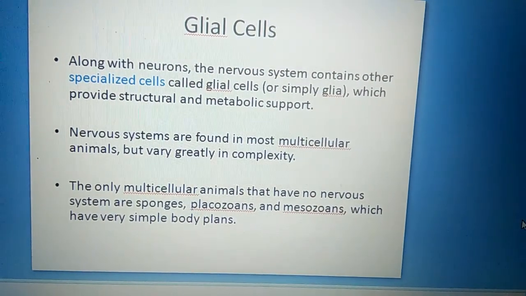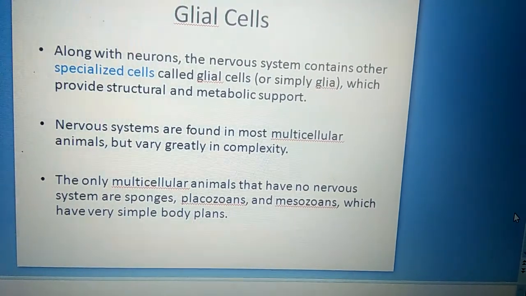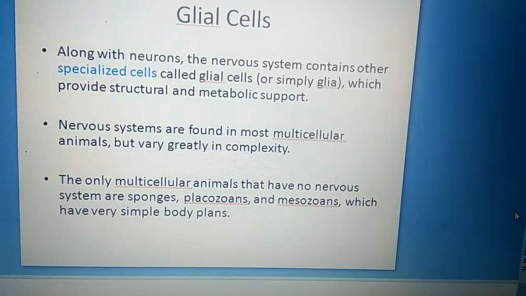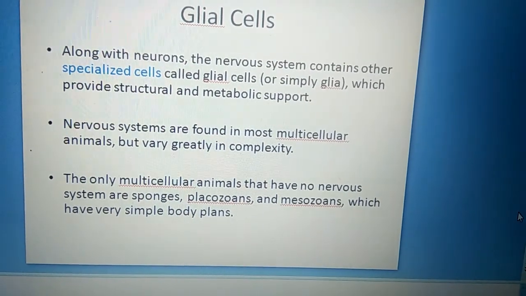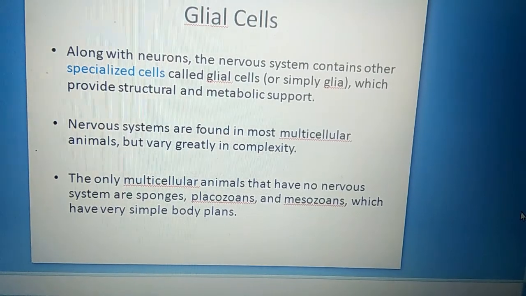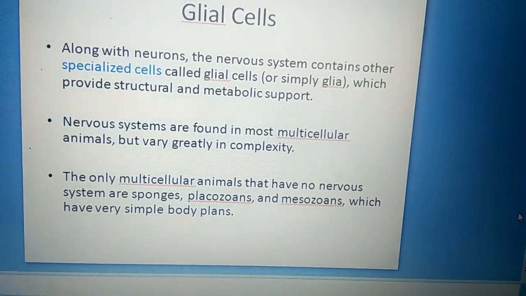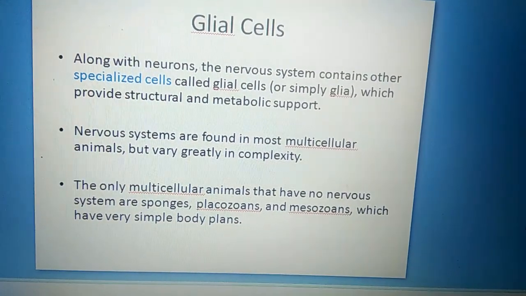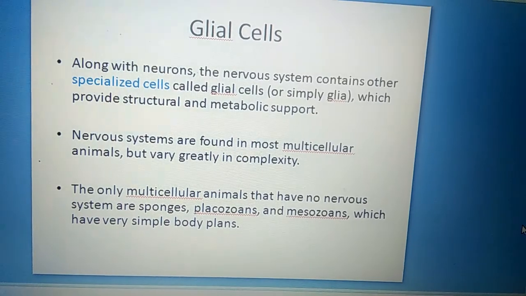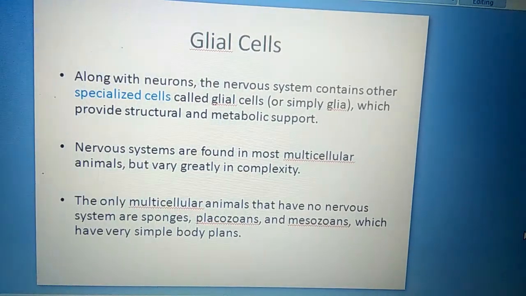Glial cells. Along with neurons, the nervous system contains other specialized cells called glial cells or simply glia, which provide structural and metabolic support. Nervous systems are found in most multicellular animals but vary greatly in complexity. The only multicellular animals that have no nervous system are sponges, placozoans, and mesozoans, which have very simple body plans.